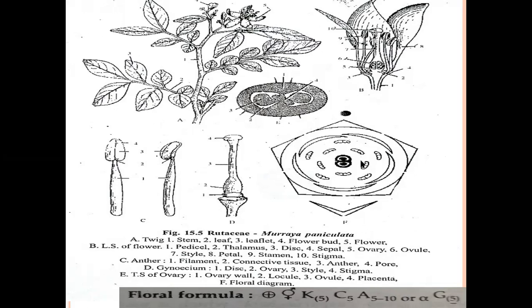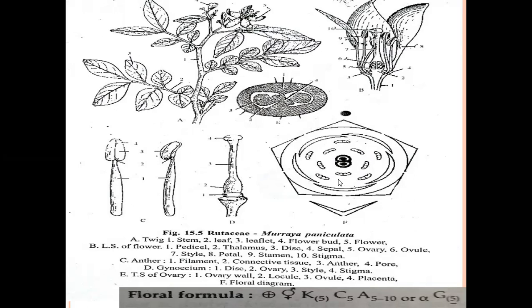In Murraya koenigii, only 10 anthers are present, in two whorls. In each whorl, 5 anthers are present. The outer whorl anthers are opposite the sepals, and the inner whorl anthers are opposite the petals. This type of arrangement of anthers is called obdiplostemonous.